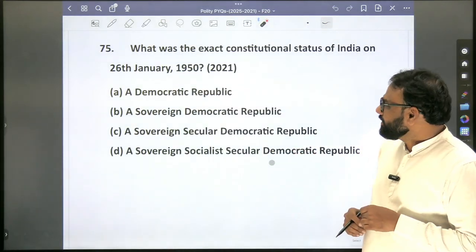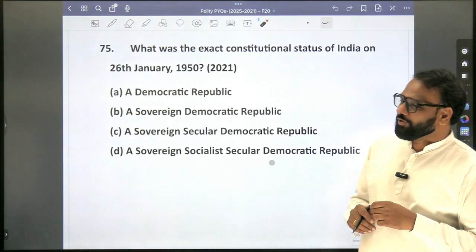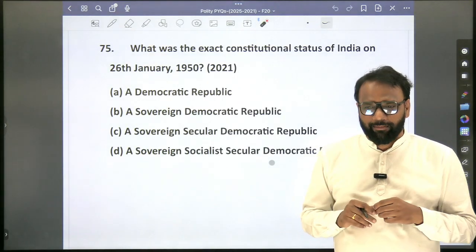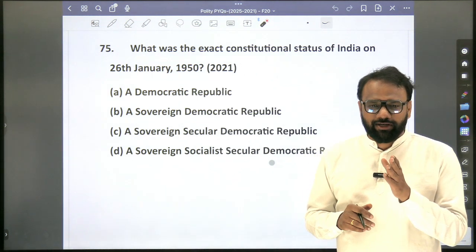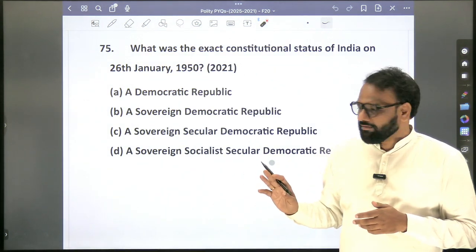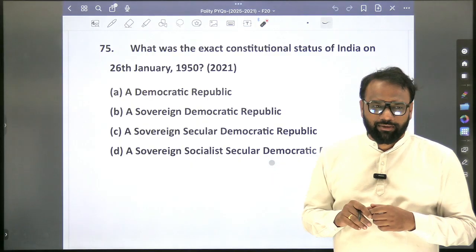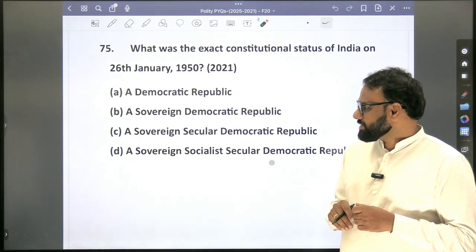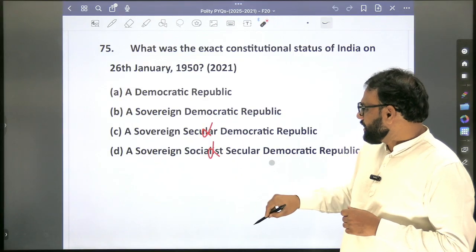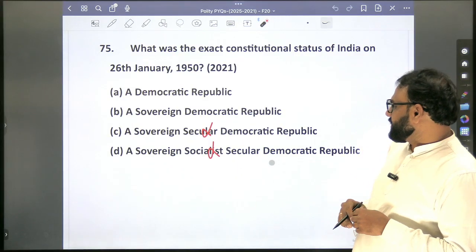Yes. So what was the exact constitutional status of India on 26 January 1950? Here we have the benefit of memorizing the preamble. And next we need to know about which amendment? If we don't know about the 42nd amendment, then it will be difficult. Which were the terms added by the 42nd amendment? Yes, secular, socialist, integrity.